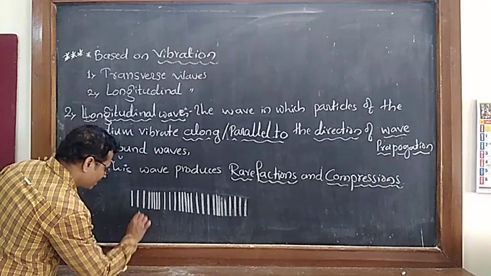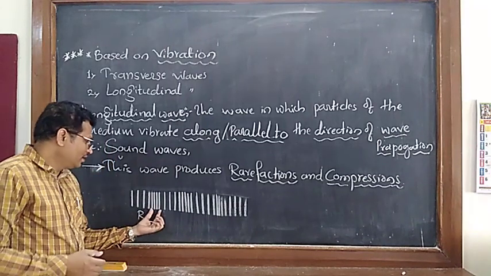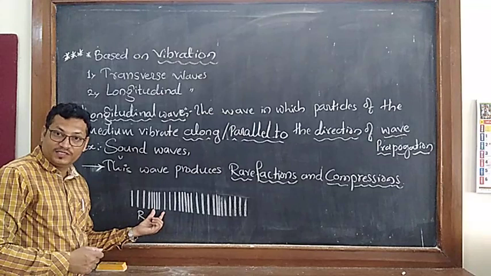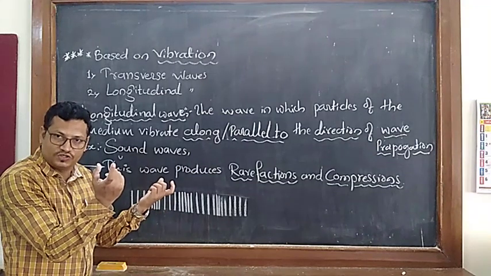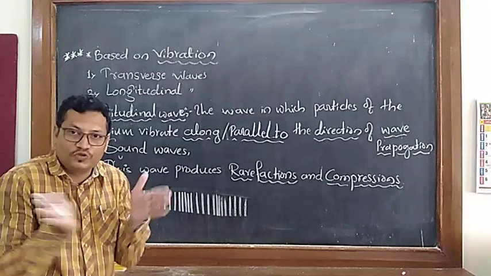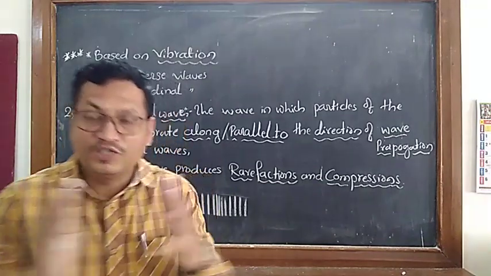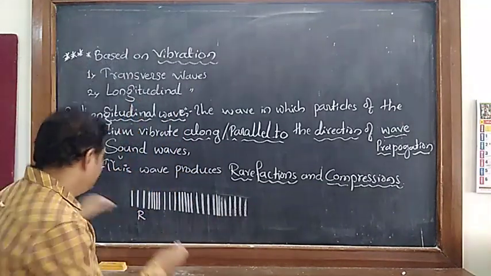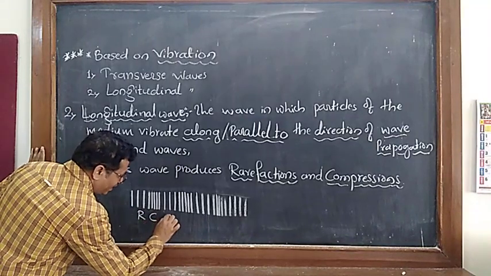I will write here: these are rarefactions. And see here, these lines are very close compared to these lines. Close means compression, correct? So this is compression, and here again rarefaction.